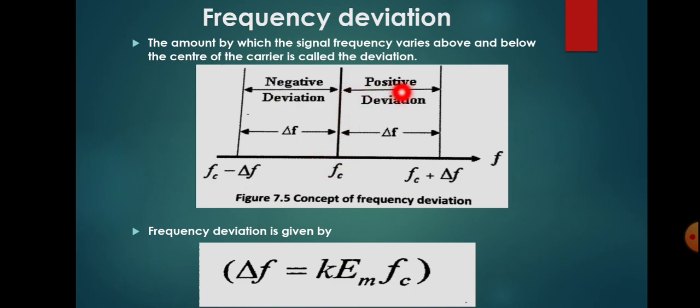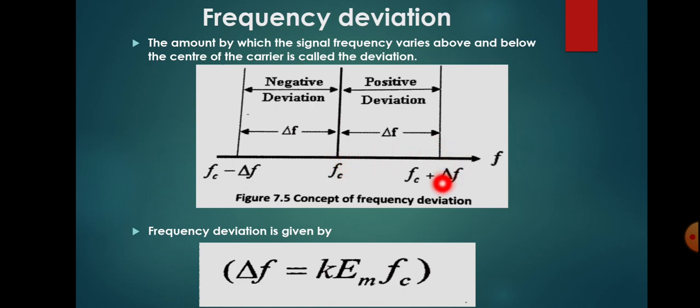In the case of the carrier, if the frequency is increasing, then we say it is a positive deviation. So here delta F represents a positive quantity. If the modulating signal is decreasing, then the modulated wave will have a smaller frequency compared to FC. That will represent a negative deviation, so in that case delta F represents a negative deviation. In negative deviation the frequency will be decreasing, and in positive deviation the frequency will be increasing.